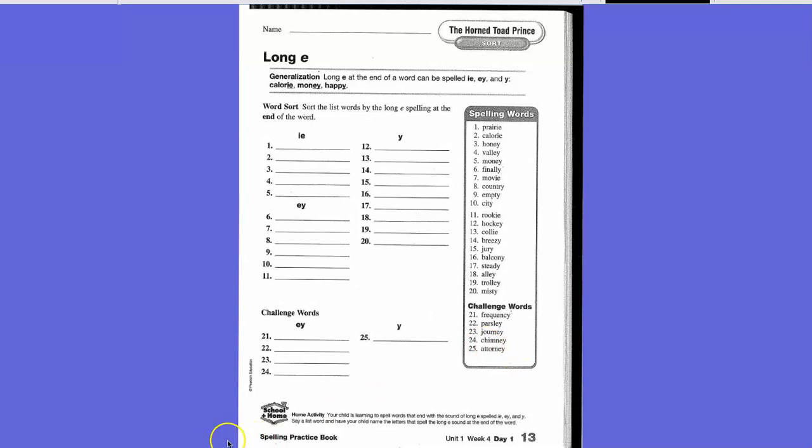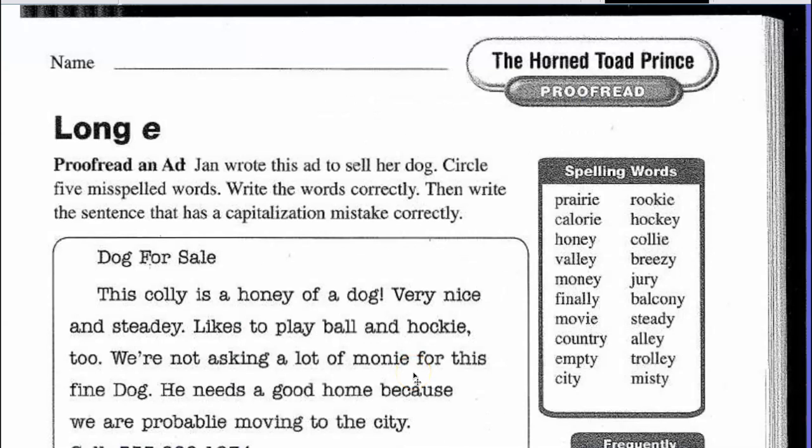The students should be bringing home pages 15 and 16. 15 is our typical proofread. This time it's an advertisement, and we're still working on those long E sounds. So typically, we're now looking at the long E on the end of words that end in IE, Y, or EY. So those errors come up here.